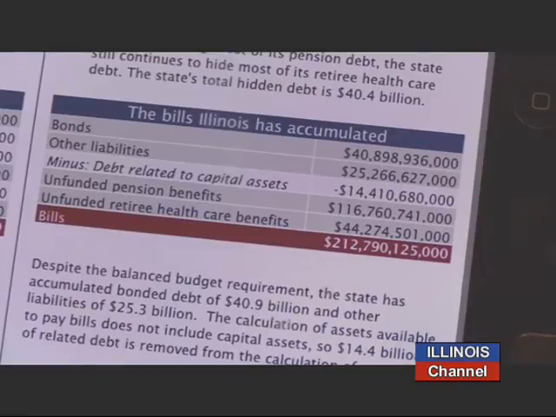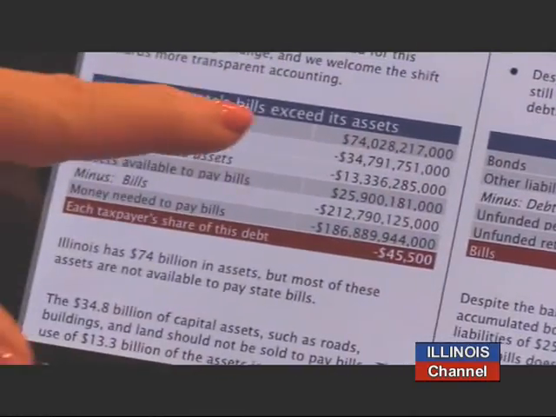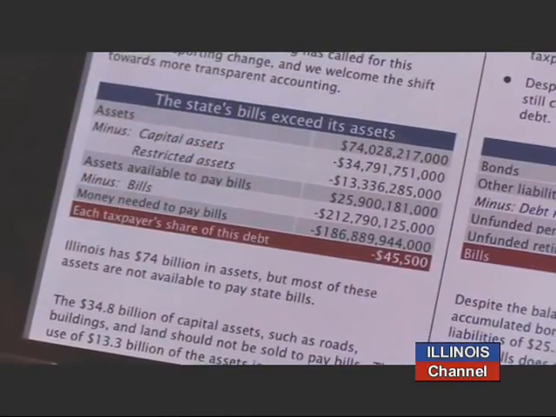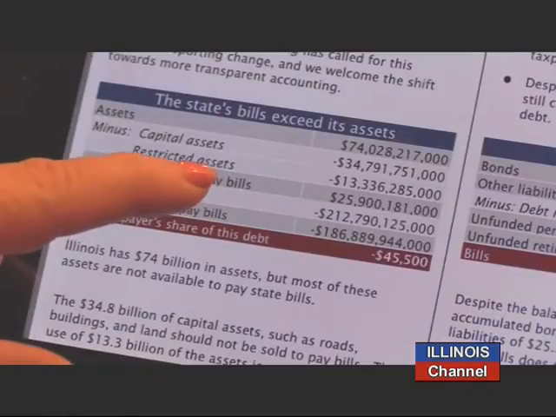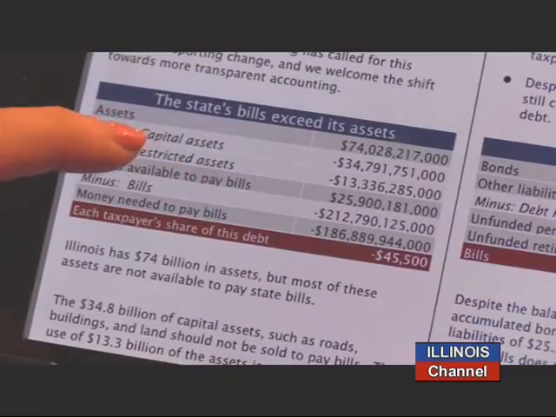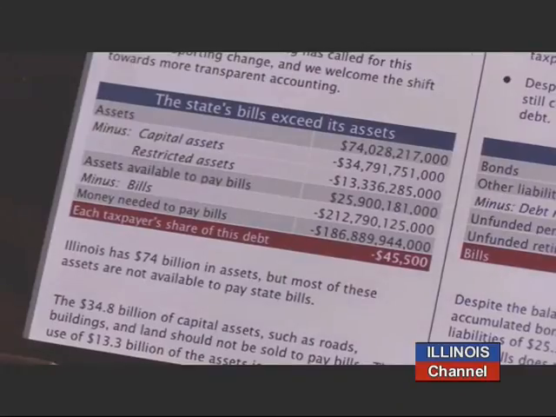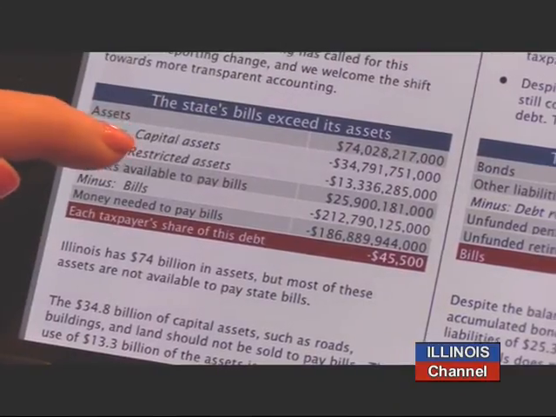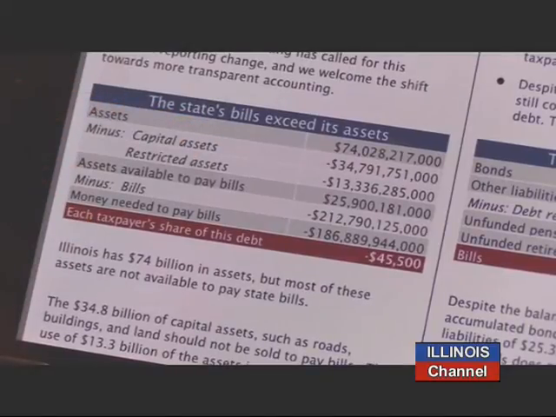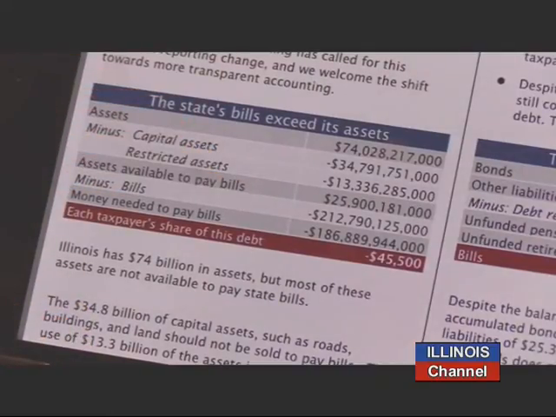On the asset side, because we do a holistic approach, you have assets of 74 billion. We're trying to come up with the money that you have available to pay your bills. So we really don't think that you should sell your capital assets to pay your bills. And they also have assets that are restricted by law or contract. So say the federal government's given us some money, we have to use it for a very specific thing. That's not available to pay your bills.